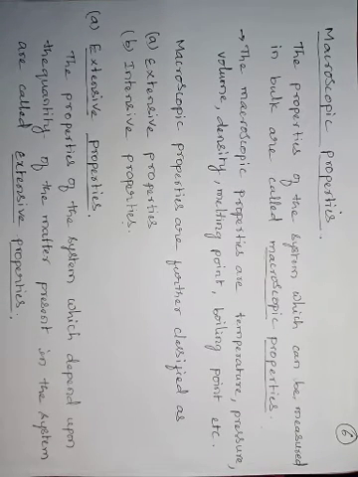After state functions and path functions, let us move to macroscopic properties. Already I told you what macroscopic properties and microscopic properties are. Macroscopic properties are the properties of the system which can be measured in bulk. If the system is in bulk, then we can measure its property, otherwise we cannot. Such properties are called macroscopic properties. Some of the macroscopic properties are temperature, pressure, volume, density, melting point, boiling point, etc.